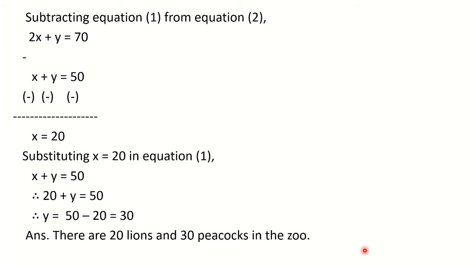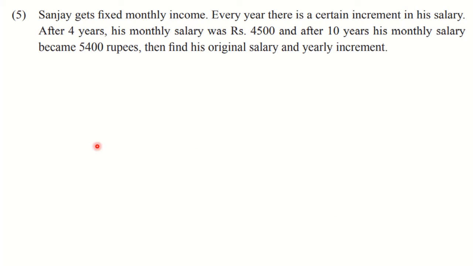So let us go towards the next question now from practice set 5.2. That is question number 5 here. Sanjay gets fixed monthly income. Every year there is a certain increment in his salary. After 4 years, his monthly salary was rupees 4,500. And after 10 years, his monthly salary became 5,400 rupees. Then find his original salary and yearly increment.